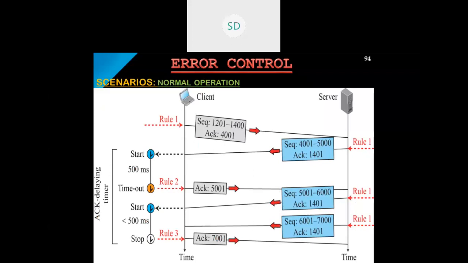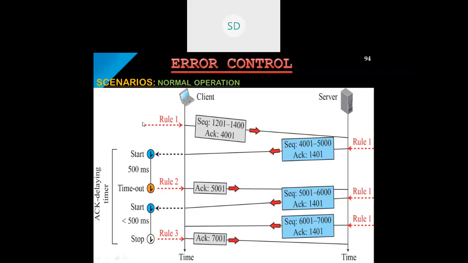Say the first scenario, that is, normal operation. Consider the first scenario. We will assume that the data transfer is bidirectional. Client as well as server transfers the data both ways. That is, transfer as well as receive take place between the two systems. The client TCP sends one segment. So you can observe here, say, rule one.